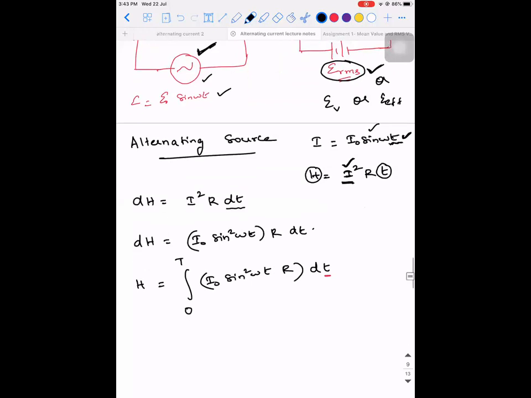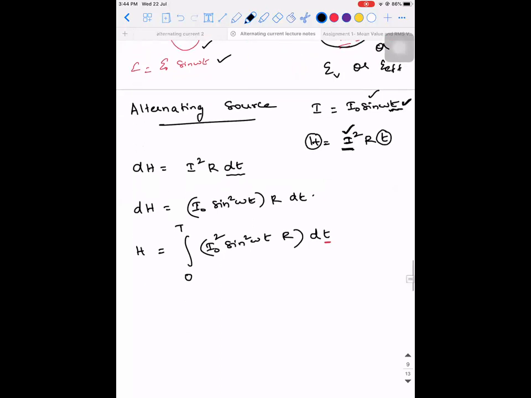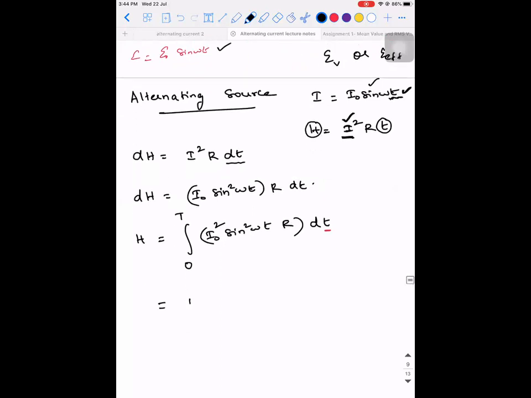Yes, I naught square will come out. I naught square sine square omega t into R into dt. Is there any doubt till this step? You can take it for any amount of time. For easier calculation, I've taken it for a complete cycle. So here, what can I take out of the integral? I naught square and R can be taken out.